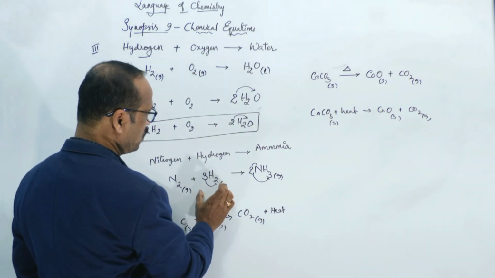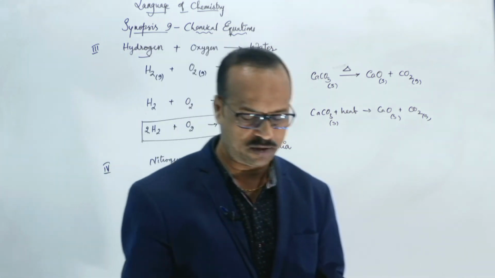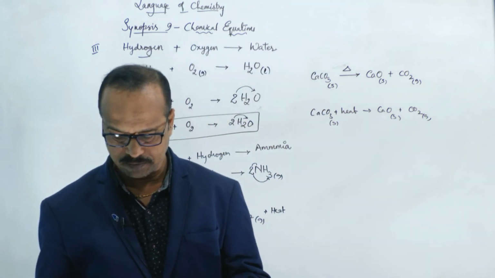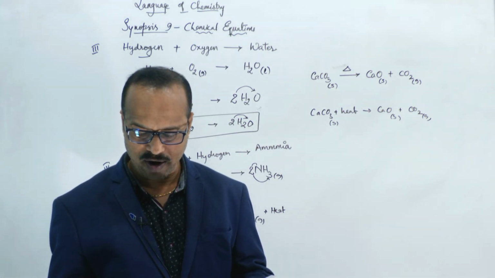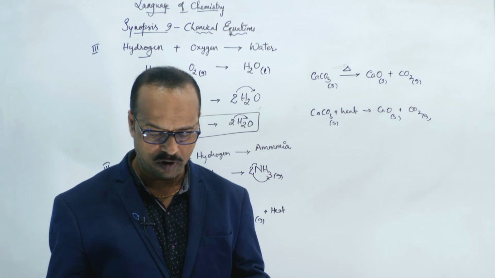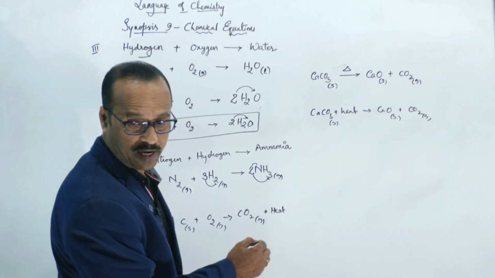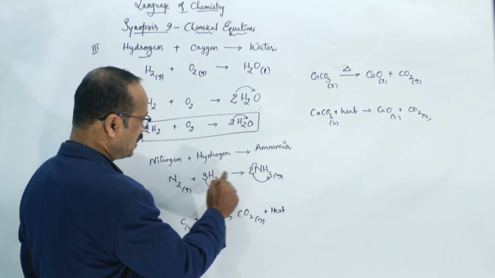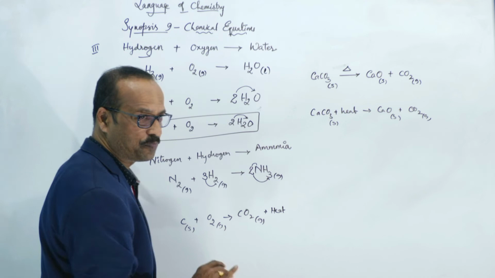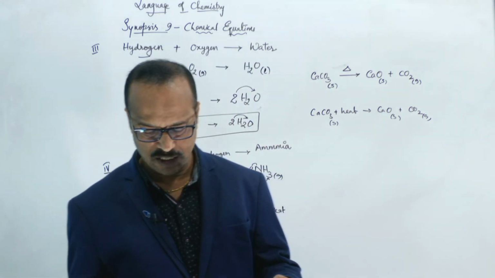When nitrogen and hydrogen react, we get ammonia. These are called products. Then, a chemical equation in which the number of atoms of each element is the same on the side of reactants and products: 2 nitrogens, 6 hydrogens, both sides same, is called a balanced equation.